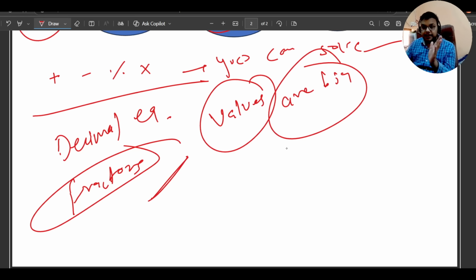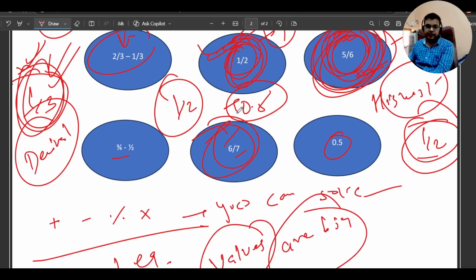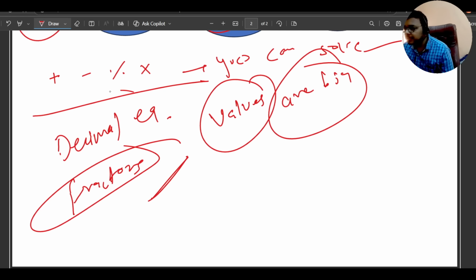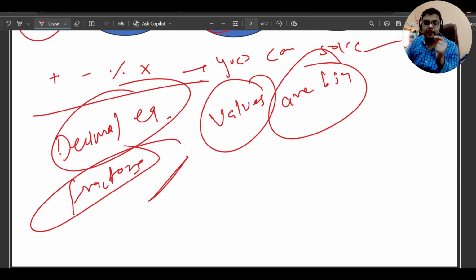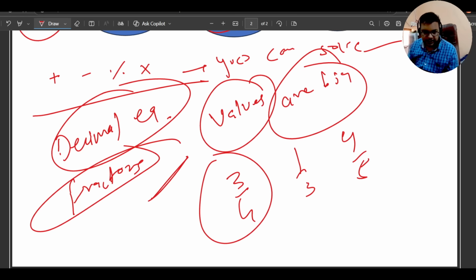If the values are small, like 3 by 4 minus 1 by 2, always use decimal equations, because it will make you calculate faster. And please try to remember the decimal values immediately for small ones like 3 by 4, 1 by 3, 4 by 5. It will make your calculation faster, and it will help you a lot to solve the questions.